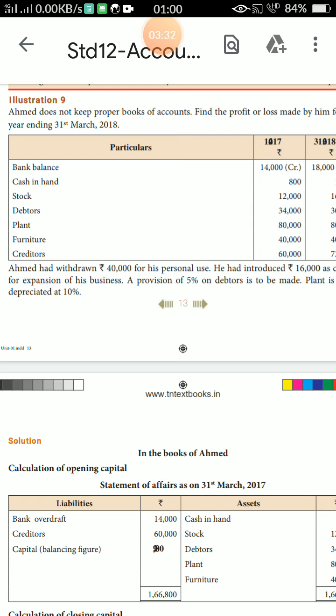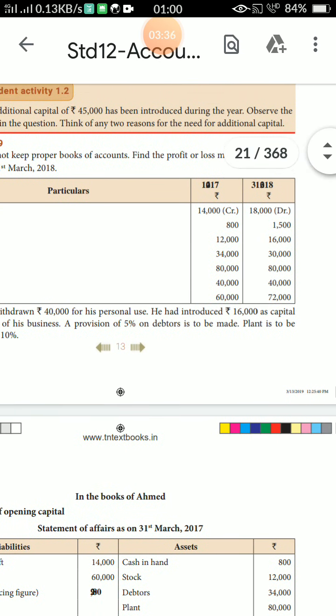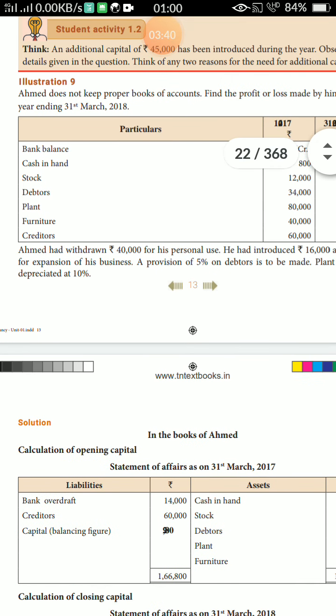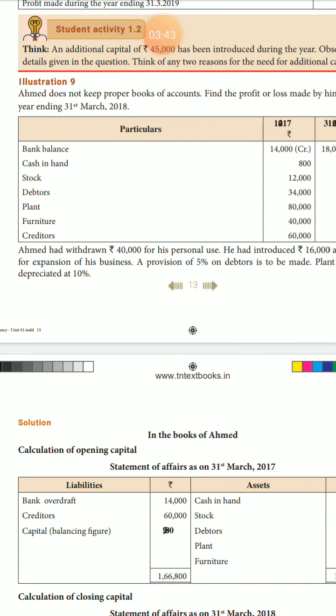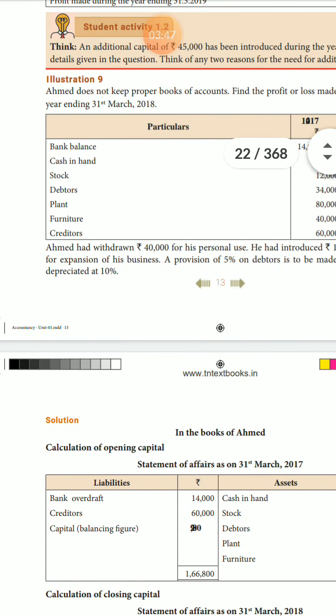Okay, students. This is one, the opening date. The next one is the closing date. You calculate. Ahmad does not keep a proper book of account. Find out the profit and loss made in the year ending March 31st, 2018.